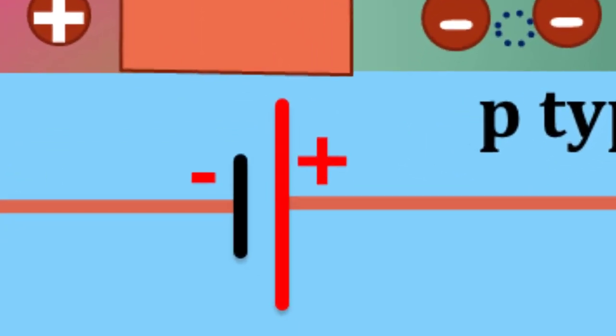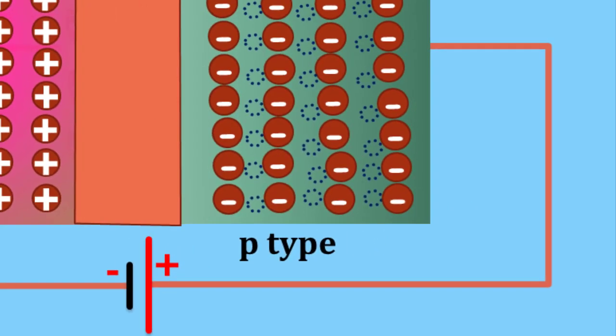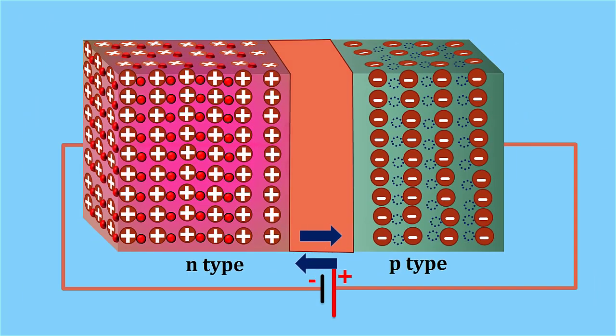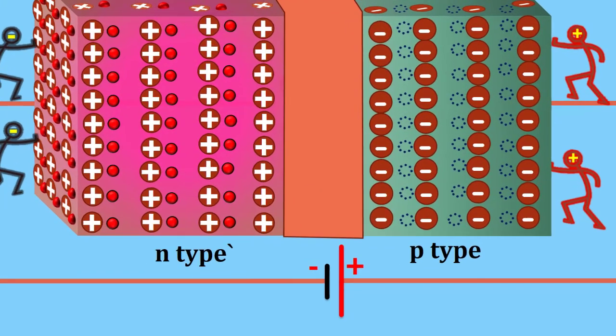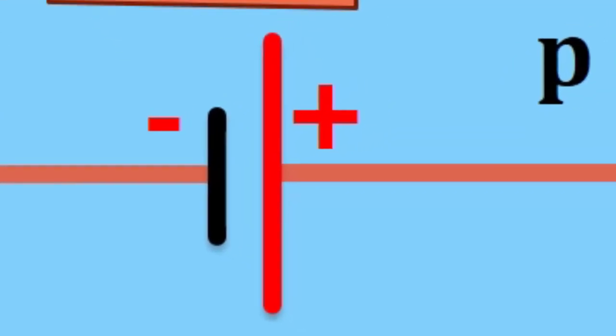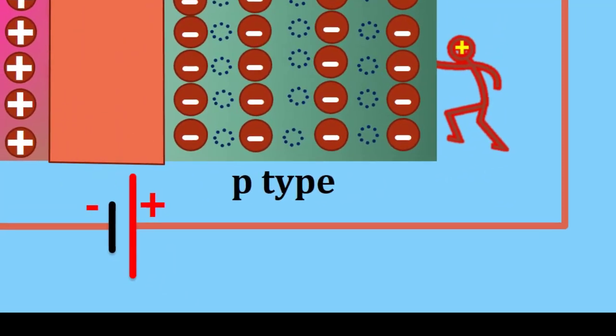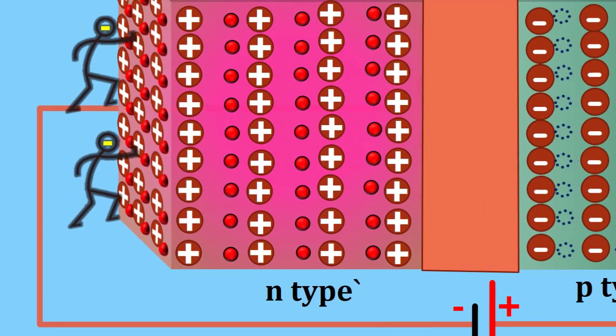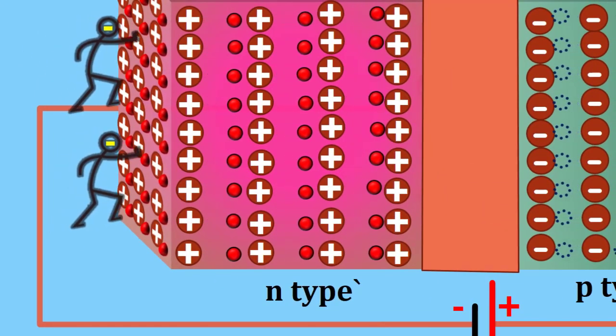When the positive terminal of the battery is connected to the p side and the negative terminal to the n side, so that the potential difference acts in the opposite direction to the barrier potential, then the p-n junction is said to be forward biased. When a p-n junction is forward biased, the applied positive potential repels the holes in the p region and the applied negative potential repels the electrons in the n region. So, the charges move towards the junction.